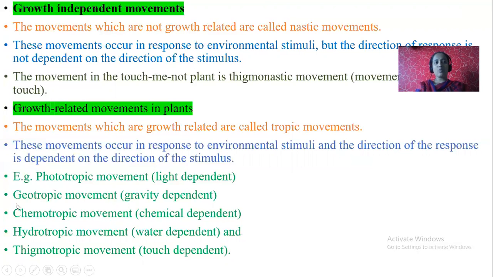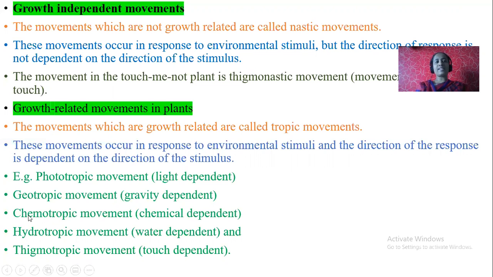Let us see now. The movement in the touch-me-not plant is thigmonastic movement, the movement in response to touch. What kind of movement is it? When you touch a touch-me-not plant, it automatically folds its leaves. This type of movement is called thigmonastic movement. What is meant by thigmonastic movement? The movement in response to the touch.